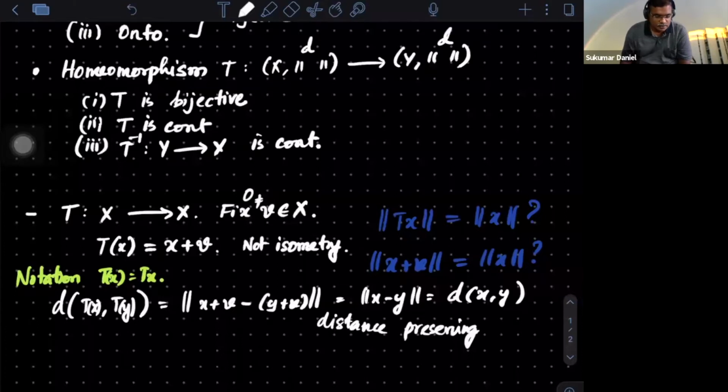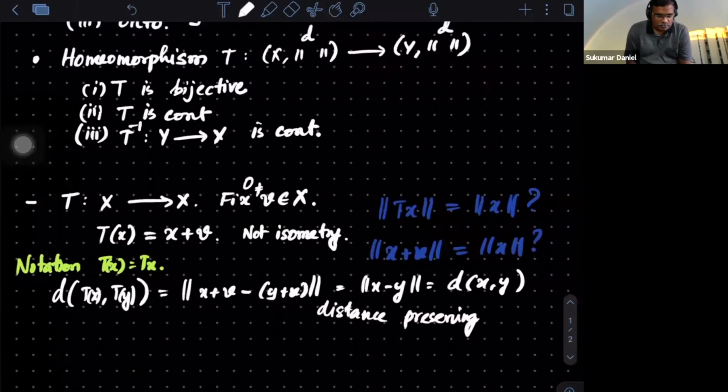And hence, now can you conclude about the continuity from here? So is it continuous? Go back to your epsilon-delta definition. Given epsilon, I need to find a delta such that whenever x and y are less than delta distance apart, Tx and Ty should be within epsilon distance. Now it's clear what to be done. If you give me epsilon, I will take the same delta, because this says that it is continuous.